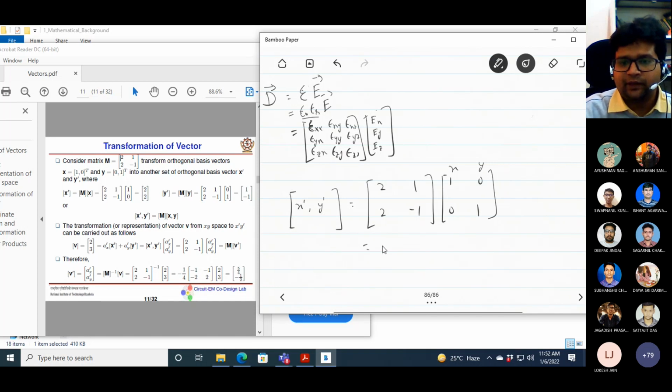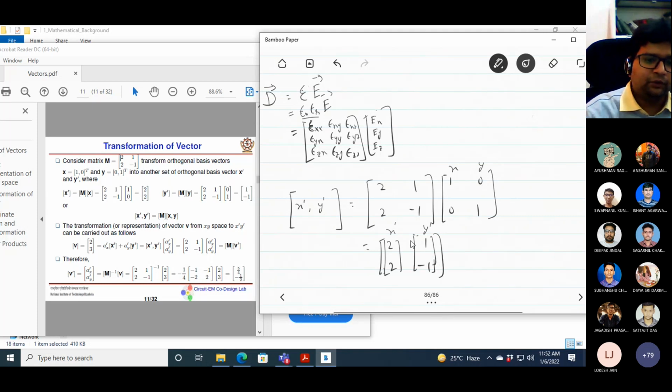That's why you have this 2, 2, 1, minus 1. This slice is basically x prime, and this slice is basically y prime. Okay, so any doubt?